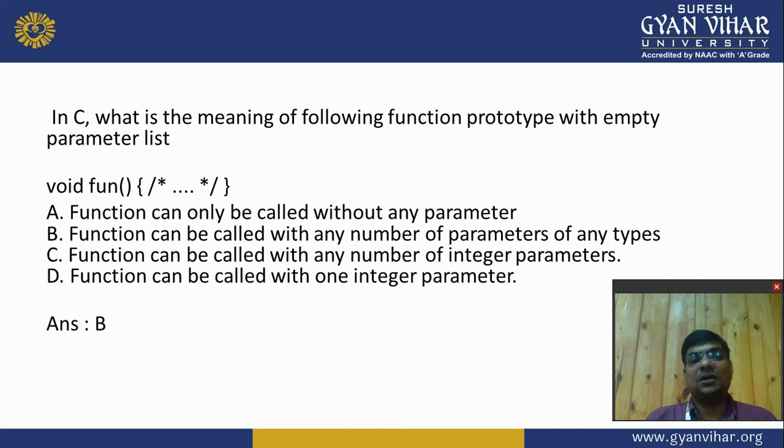Function can only be called without any parameter. Function can be called with any number of parameters of any types. Function can be called with any number of integer parameters. Function can be called with one integer parameter. So the answer is function can be called with any number of parameters of any type.